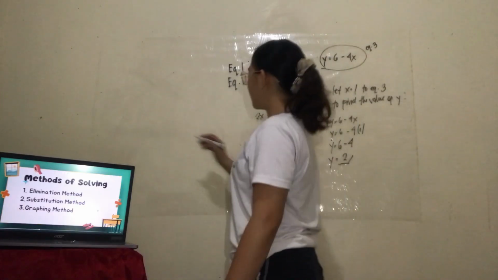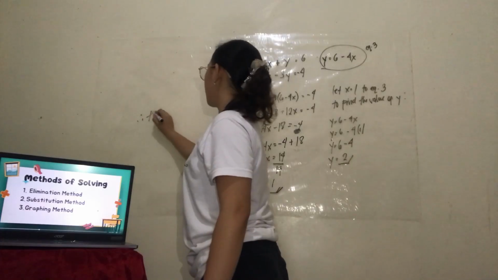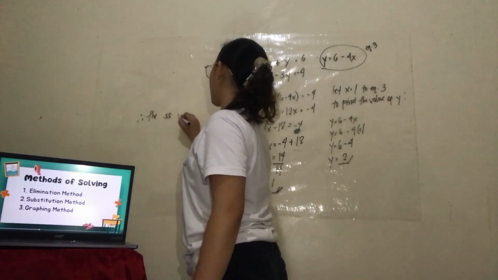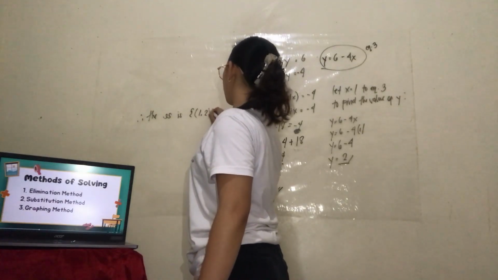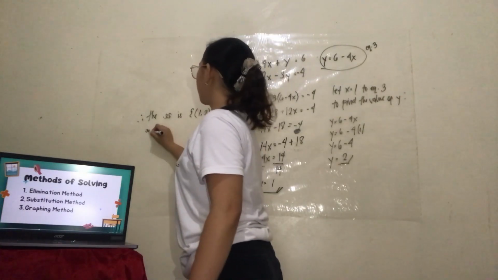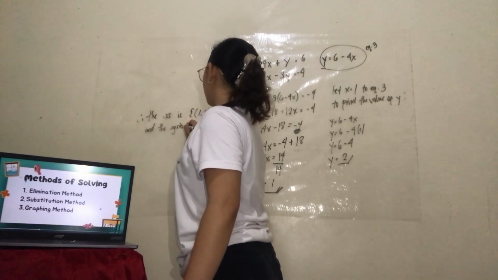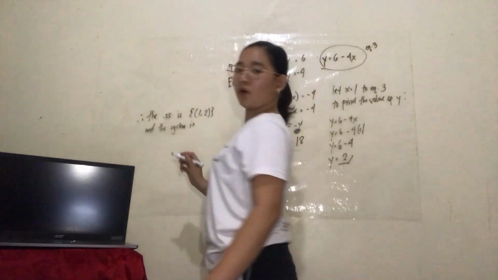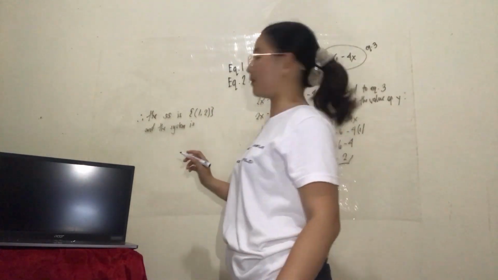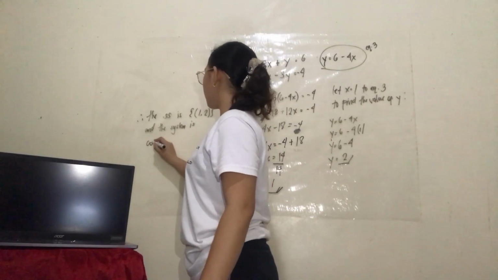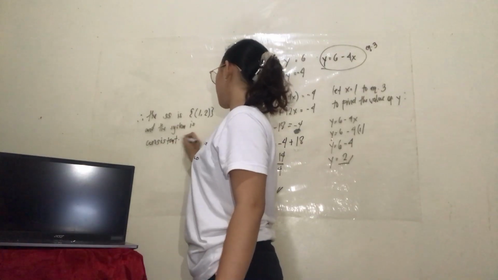So let us conclude. Therefore, the solution set is 1 and 2, and the system, we only have one solution again, so the system is consistent, independent.